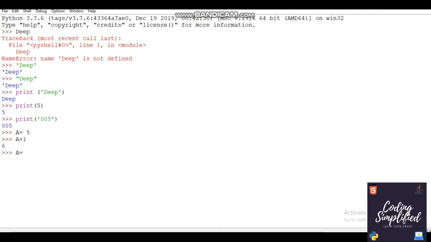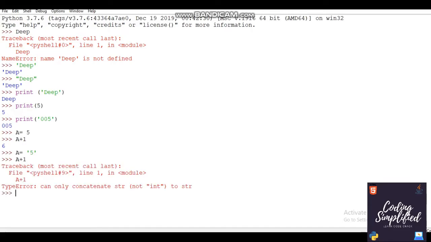So now let's do something. Let's take a as 5, but this time we're defining 5 as a string. So now let's do a plus 1. See, this time it's not happening because you can concatenate only a string with a string, not an integer to a string. We cannot club a string and an integer together. So this time it's not working, that's why.